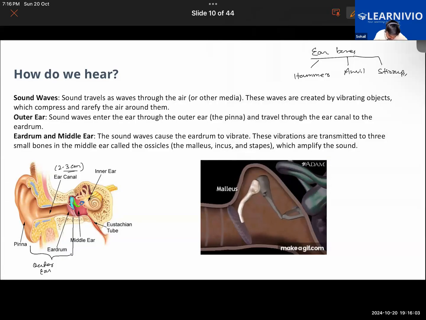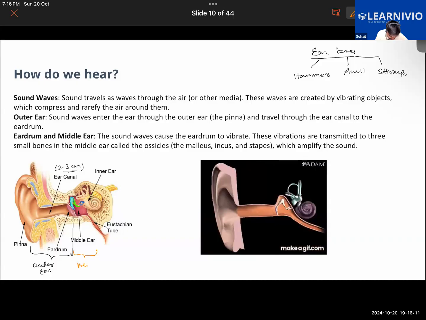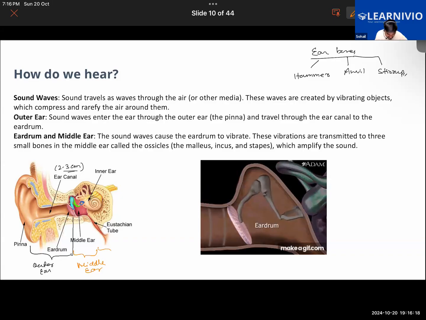And from here to here, that is the middle ear. Sorry, basically, we call this the middle ear. After the middle ear, whatever is present here, that is called the inner ear. That's the inner ear. Now let us understand what exactly happens here.